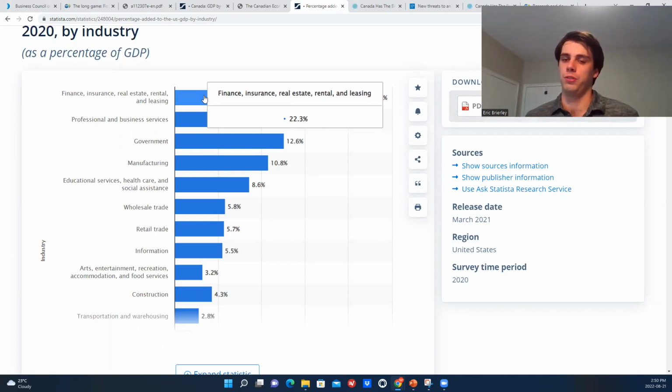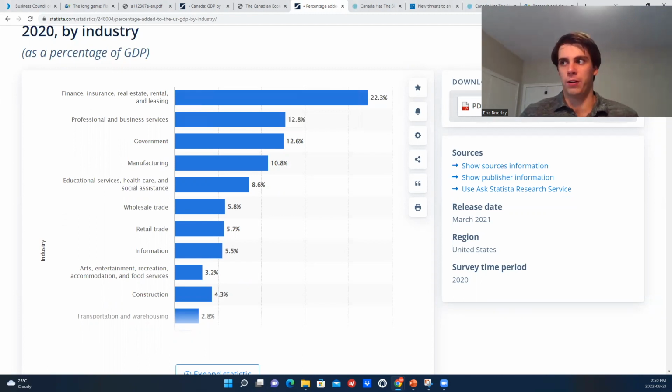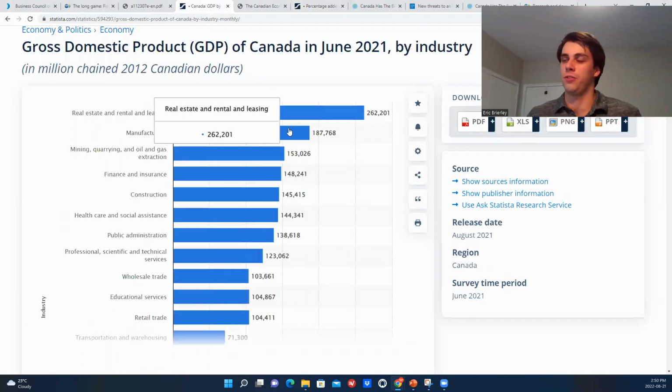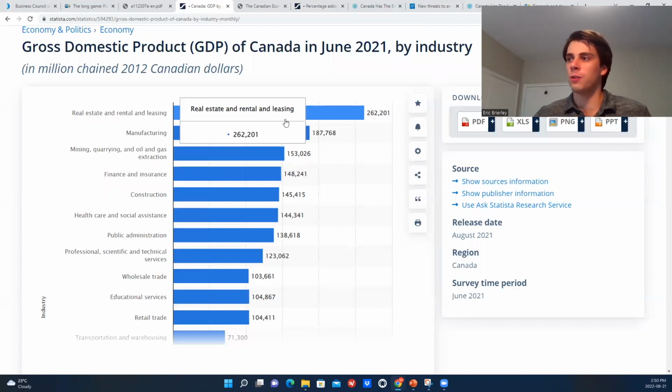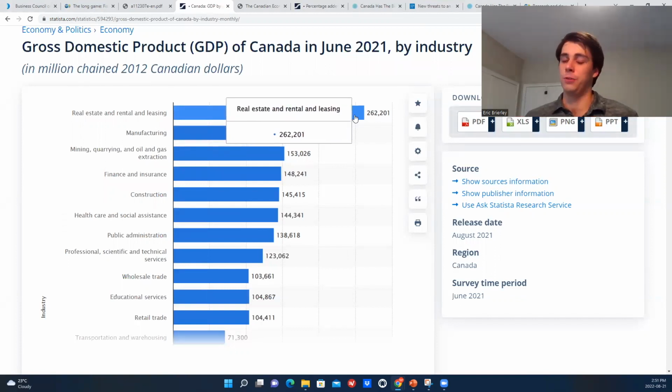But I think the difference truly lies in the underlying fundamentals of housing in Canada, which are weaker than what's in the US currently. So it's more sensitive to a decrease, because if the housing market in Canada starts declining, then you're going to start seeing less activity in that sector overall, less investment, which is all what is contributing to the GDP number we saw here. There needs to be more activity in the housing market for this number to continue to rise into the future and continue to produce gains in real GDP per capita.